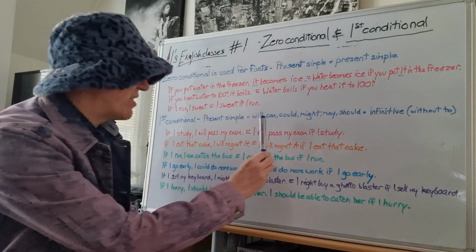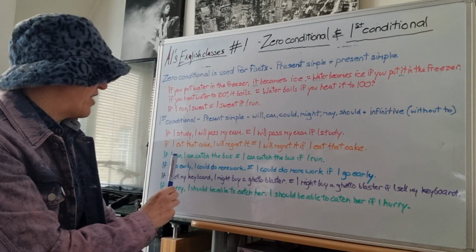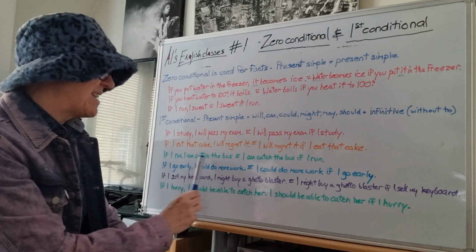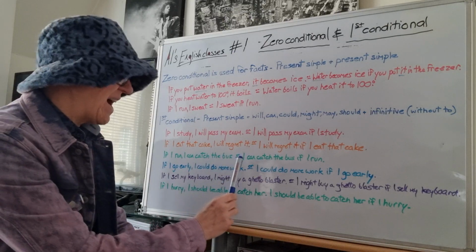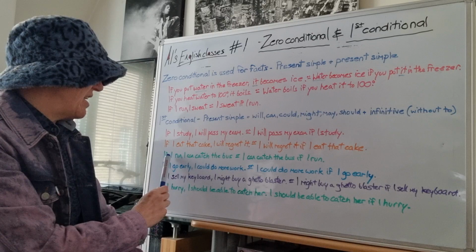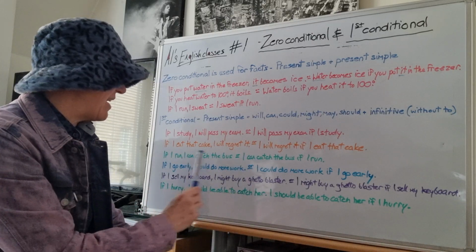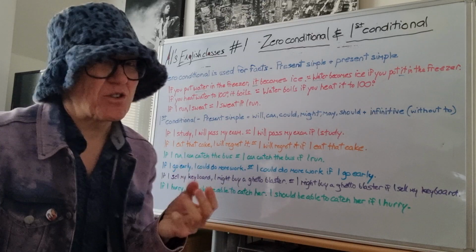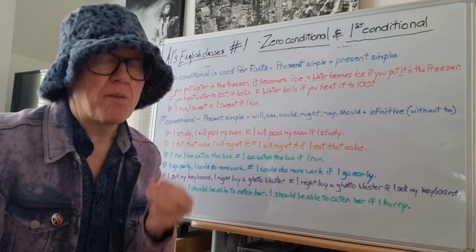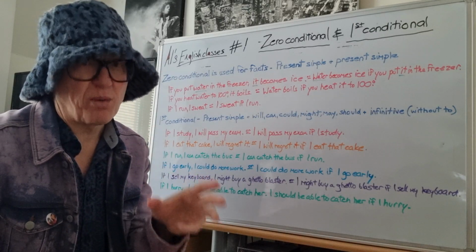Now let's move on to the other modal verbs. I'm going to prove that these are very possible. If I run, comma, I can catch the bus. Or I can catch the bus if I run. You can also use could. If I run, I could catch the bus. Because in this context, can is possibility. I don't like using can for possibility, but it is definitely okay. You can use can for possibility.